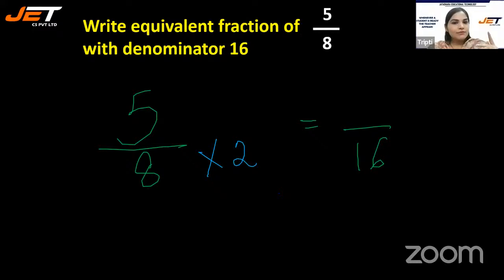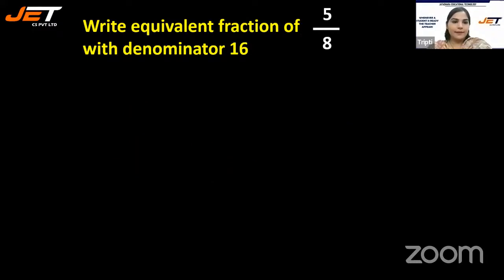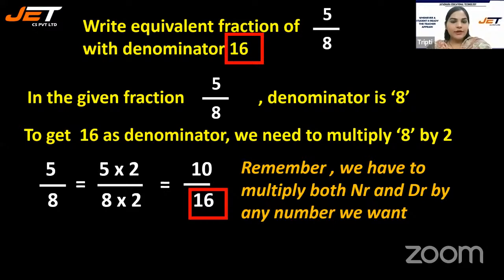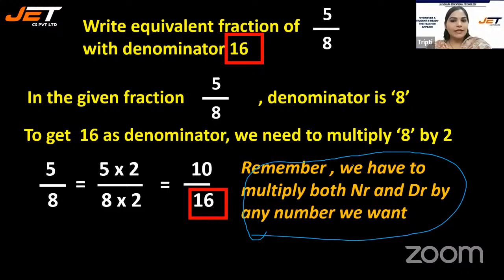Yeah, 8 times 2. If I'm multiplying the denominator by 2, I have to multiply the numerator also by 2. It's 10 by 60. Okay, let's see. Right? Remember, we have to multiply both the numerator and denominator by any number we want.